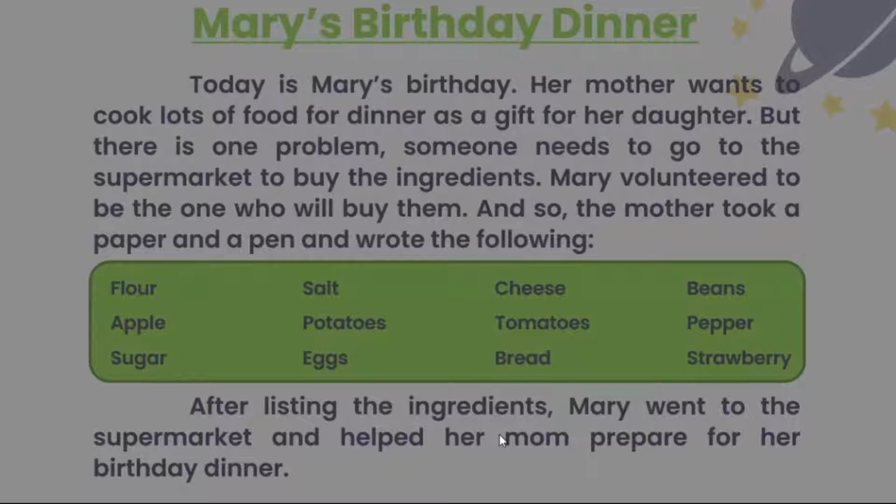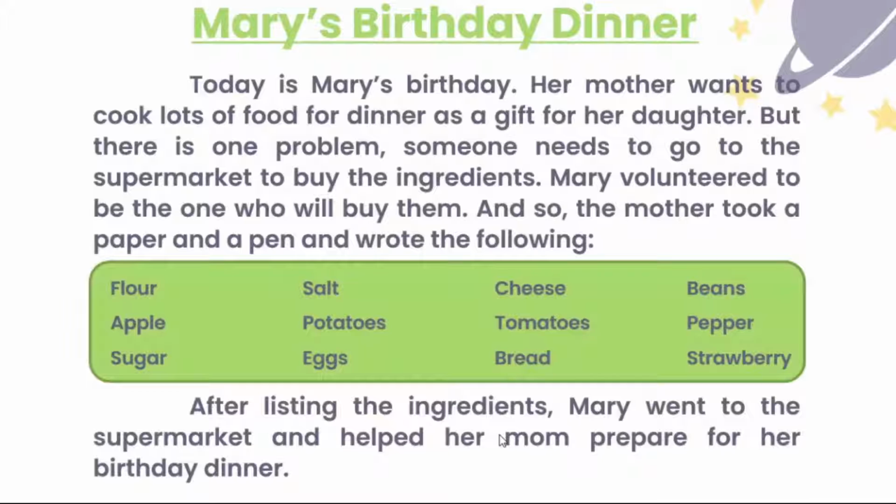Mary's birthday dinner. Gian, please read the first paragraph. Alright, sir. Today is Mary's birthday. Her mother wants to cook lots of food for dinner as a gift for her daughter. There's one problem. Someone needs to go to the supermarket to buy the ingredients. Mary volunteered to be the one who will buy them. And so, the mother took a paper and a pen and wrote the following. Lyra, please continue.